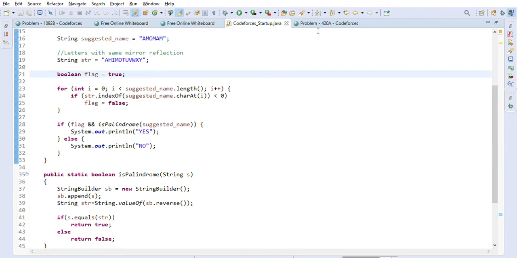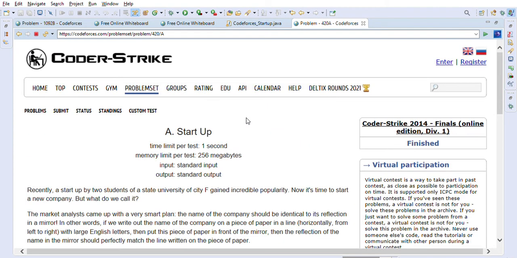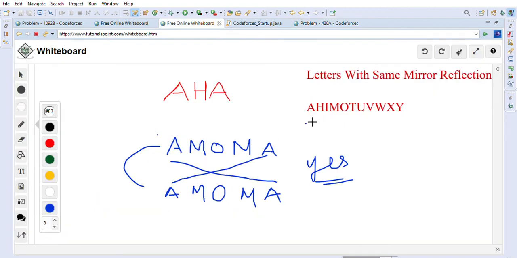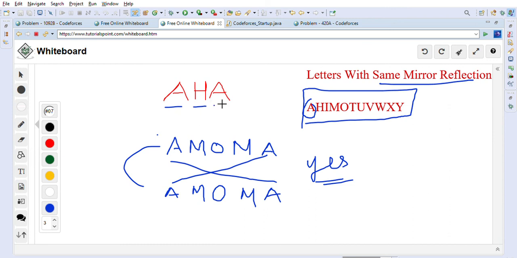So this is the logic to solve the Codeforces problem, Startup. How we solve this problem: we first found all the characters in the English alphabet which have the same mirror reflection. So when you put each of these letters in front of a mirror, it will look the same. And we will go through each character of the given string, and we will first make sure that those letters are present in our mirror reflection set. If they are present, then we also have to make sure that this is a palindrome. Once we reverse the string, it should still give the same string, because in the mirror it will look the opposite way, right? That's why we have to check palindrome.